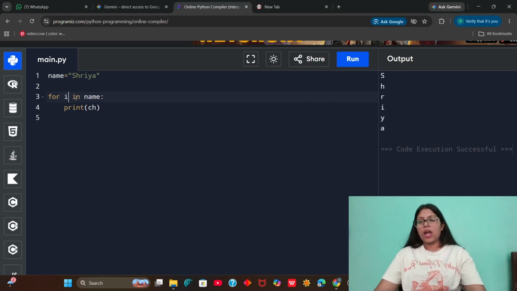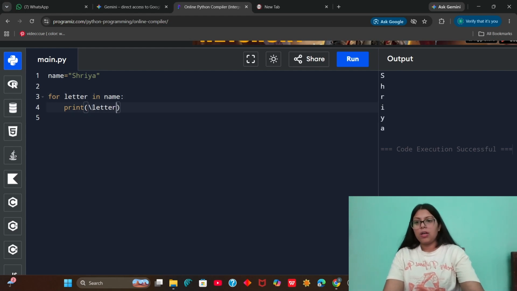It's not necessary to write ch only here. We write ch because it shows us the word character, right? But we can use any variable name that we want. If I write for letter in name, then it will do the same work.